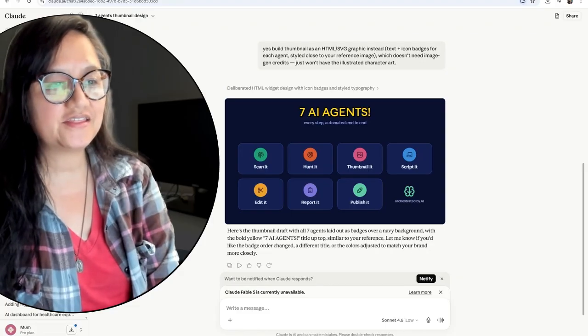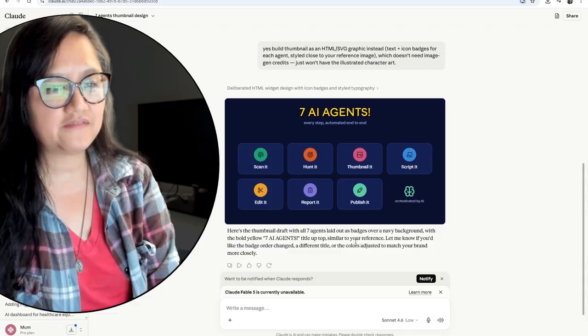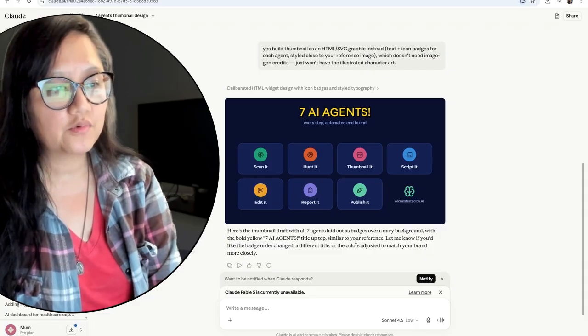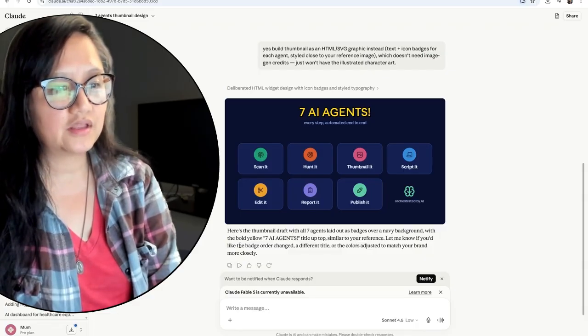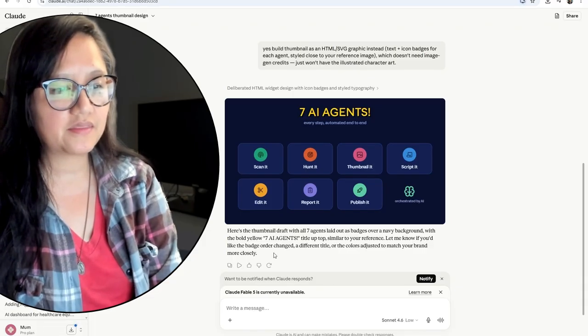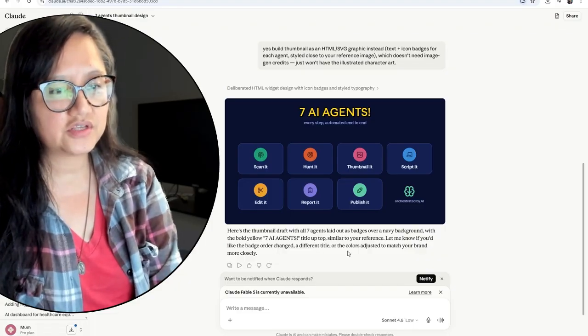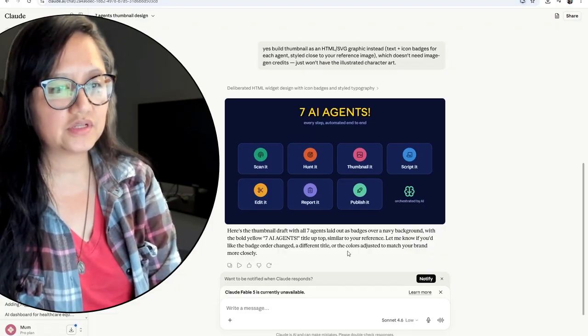It says, here's the thumbnail draft with 7 agents laid out as badges over a navy background with the bold yellow 7 AI agents title up top, similar to your reference. Let me know if you'd like the badge order changed, a different title, or the colors adjusted to match your brand more closely.